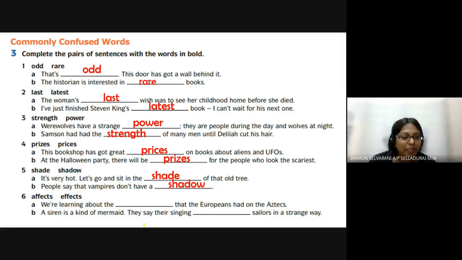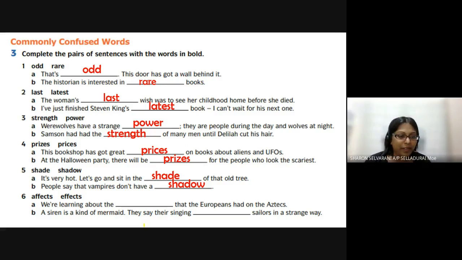Okay, number 6. Okay, effects and affects. We are learning about the dash that the Europeans had on the Aztecs. Then B, a siren is a kind of mermaid. They say they are singing dash sailors in a strange way.